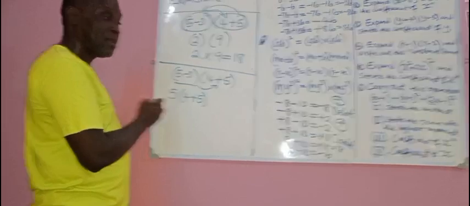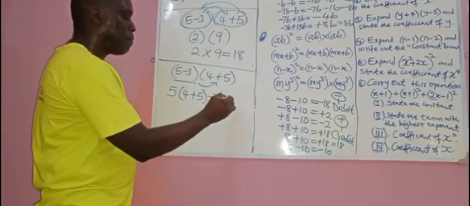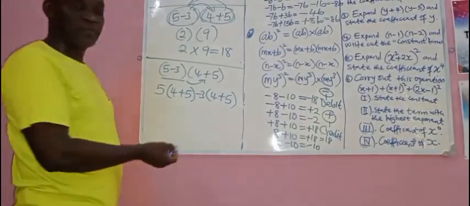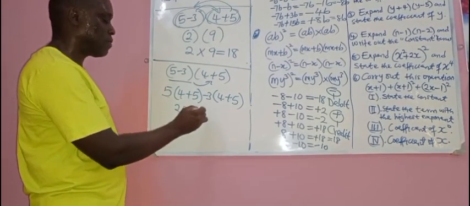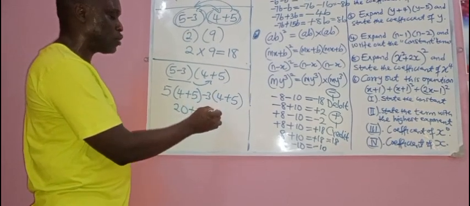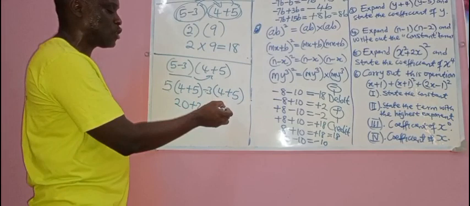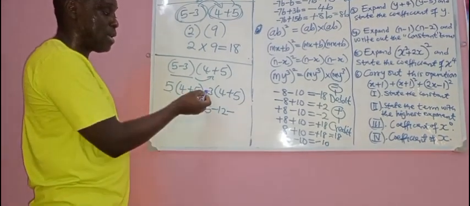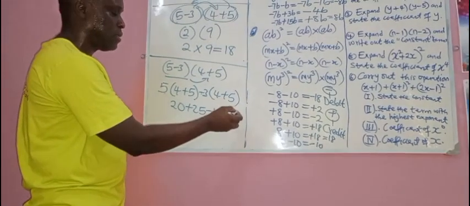Is that clear? Then you pick minus 3 to multiply 4 plus 5. Do you understand? Now, look up. What is 5 times 4? 20. What is 5 times 5? 25. Minus 3 times plus 4, minus 12. Minus 3 times plus 5. Minus times plus is also minus. So what is minus 3 times plus 5? Minus 15.